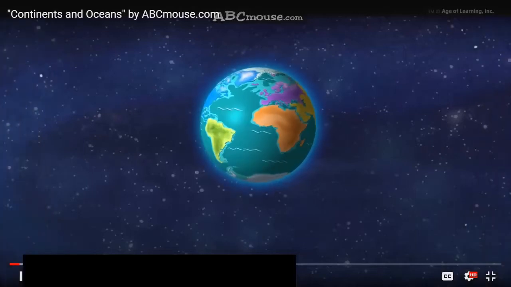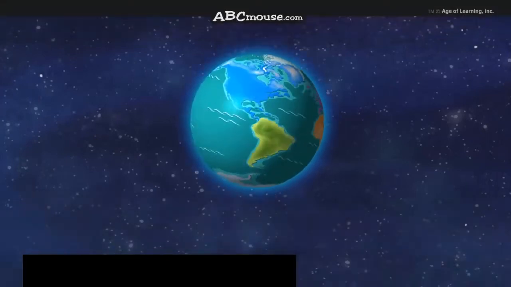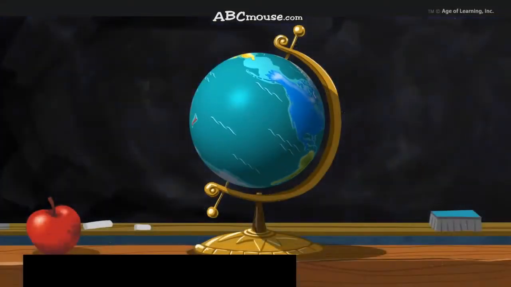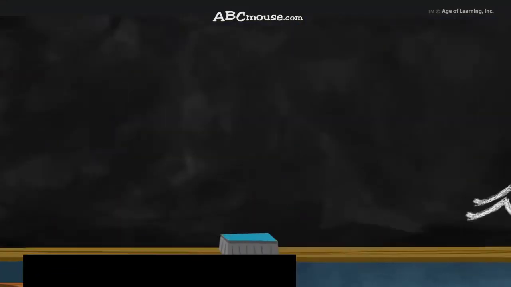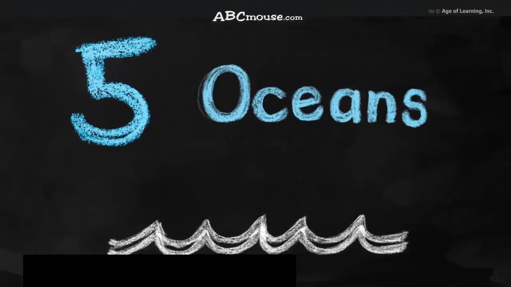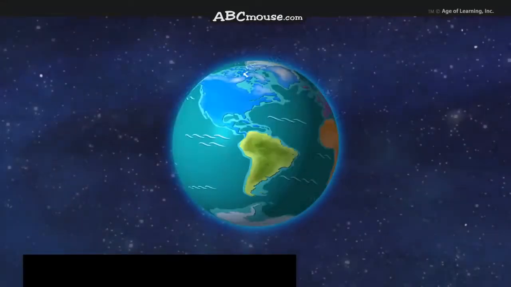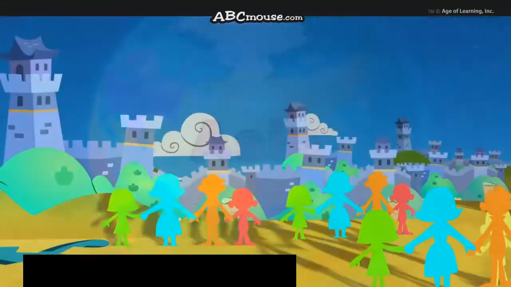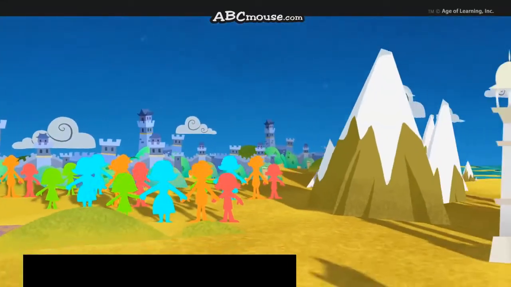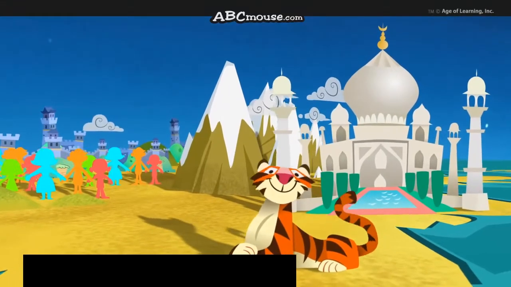Our Earth is a very, very, very big place. It is covered by water and land. It has 5 huge oceans where we can swim and 7 continents where we can stand. Asia is the continent that has the most people. It's also the largest in size.